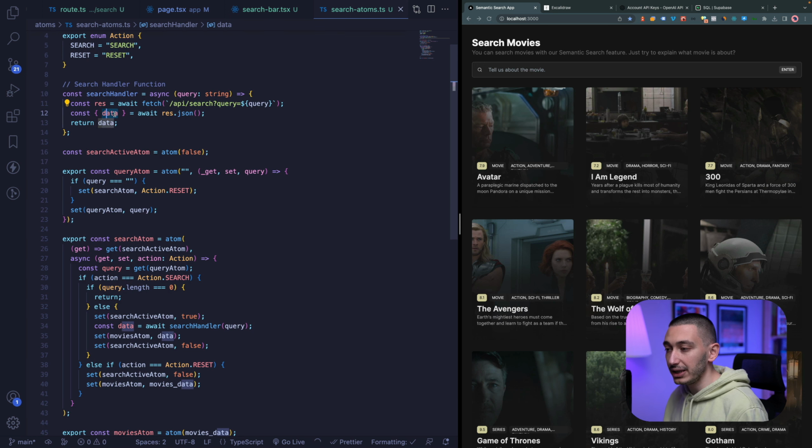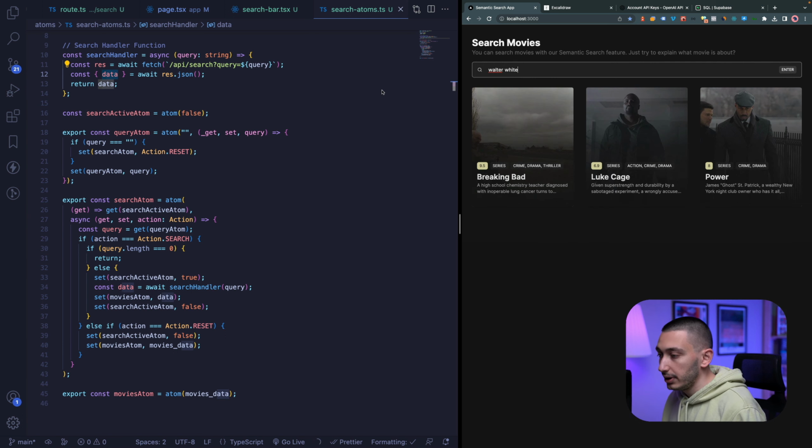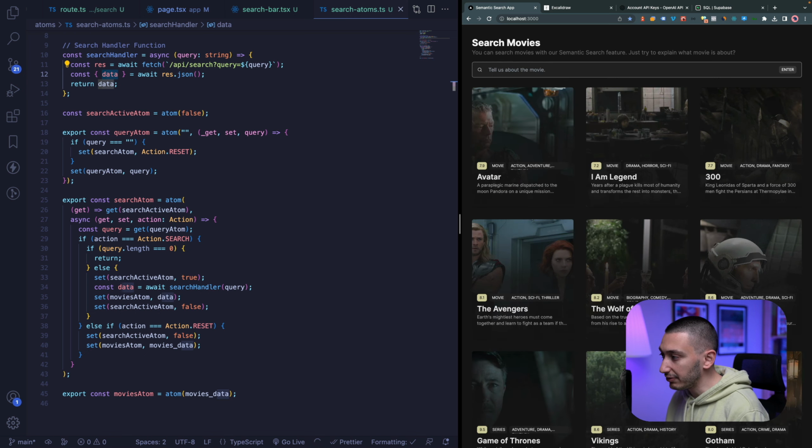And when we have the response, we change our movies list like this. Walter White. Once we get the data, we simply change our list state. And when we clear it, we return back the initial list of movies.